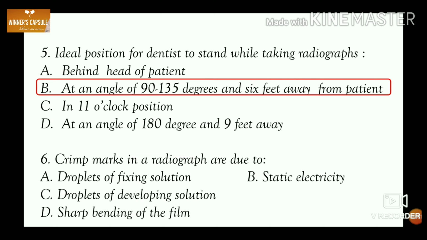This is the position distance rule. As per the position distance rule, the operator should stand at least 6 feet from the patient at an angle of 90 to 135 degrees to the central X-ray beam.